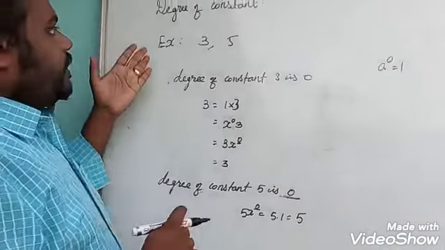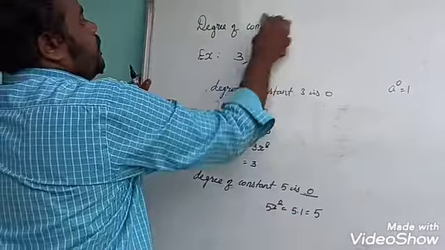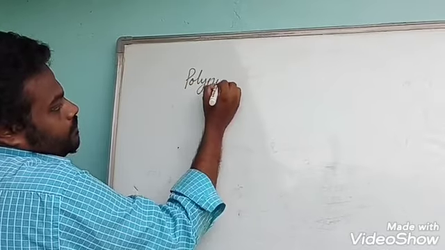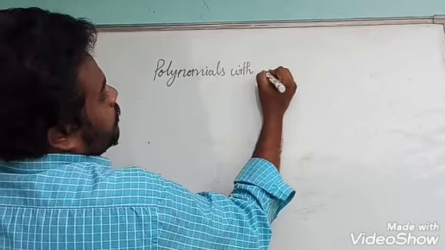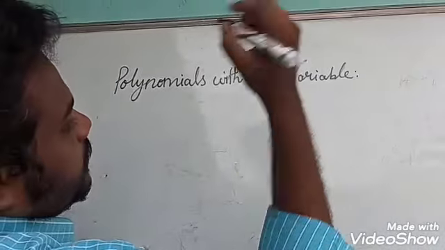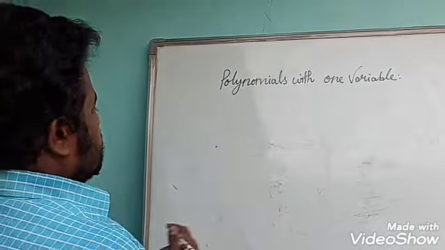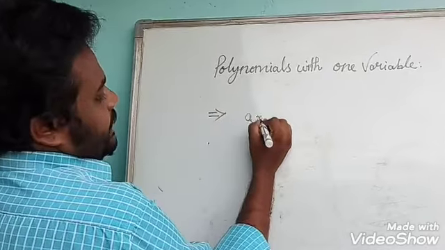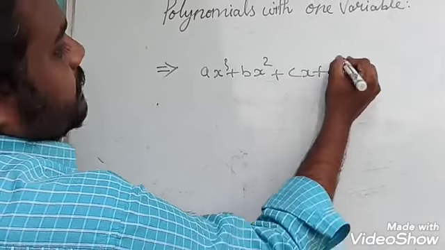Now we see polynomials with one variable. Already we know that a variable is nothing but an alphabet letter. For example, I will write one basic format: ax power 3 plus bx square plus cx plus d.